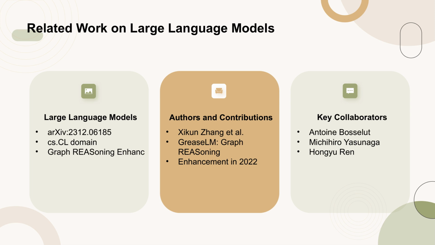In this section, we discuss related work on large language models, specifically referencing the paper arXiv 2312.06185 in the cs.CL domain. The paper introduces GreaseLM, a method for enhancing graph reasoning. The authors, including Xikun Zhang, Antoine Bosselut, Michihiro Yasunaga, Hongyu Ren, Percy Liang, Christopher D. Manning, and Jure Leskovec, contributed significantly to this work, which was published in 2022. Their collaboration highlights advancements in graph reasoning within large language models.